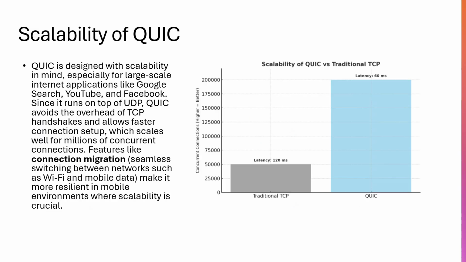I would wrap up by talking about the scalability of QUIC. QUIC is a modern transport layer protocol that combines the reliability of TCP and the speed of UDP. It powers major internet services today, offering lower latency, better security, and scalability, while introducing new challenges in monitoring and compatibility.